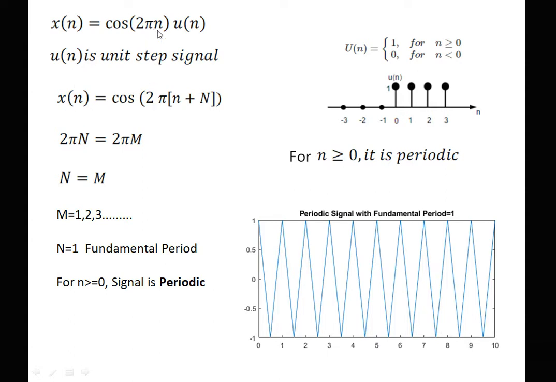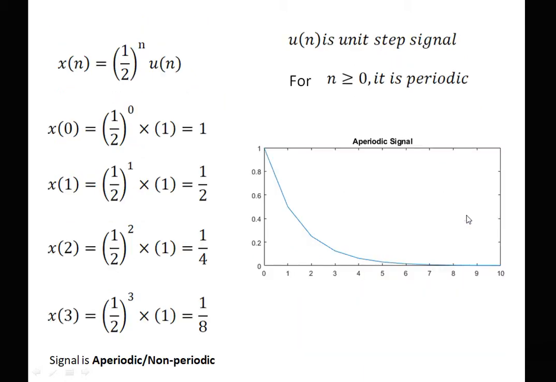x of n is equal to cos 2 pi n. Now we replace n by n plus capital N. Equate the capital N portion with 2 pi m. 2 pi N is equal to 2 pi m, so capital N is equal to m. The signal is periodic in nature with fundamental period 1, that is m equal to 1, where the value of m is in the range 1, 2, 3, and so on. So the given signal is periodic with fundamental period 1, and the signal shows periodicity when n is greater than or equal to 0. This is the plot of the graph with the fundamental period equal to 1.